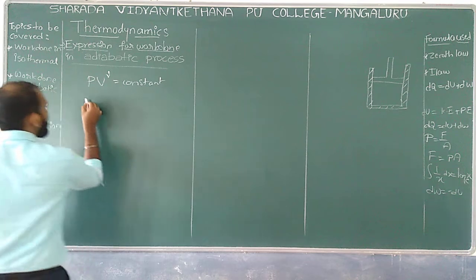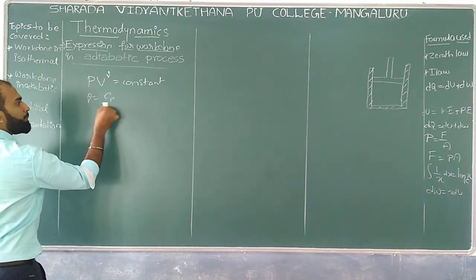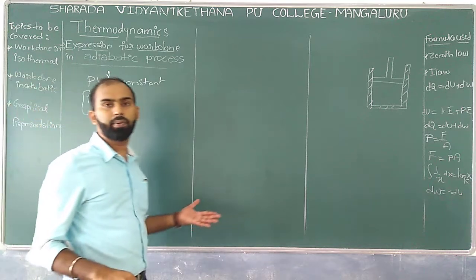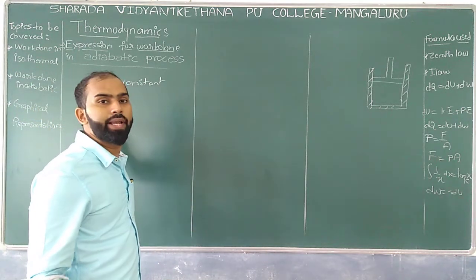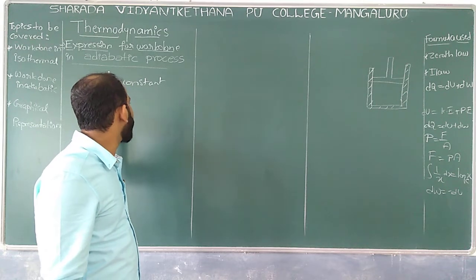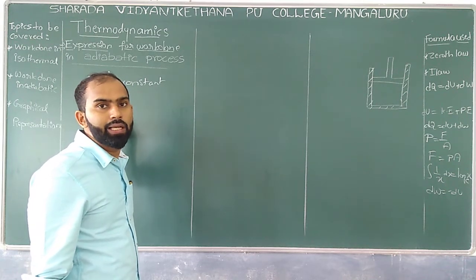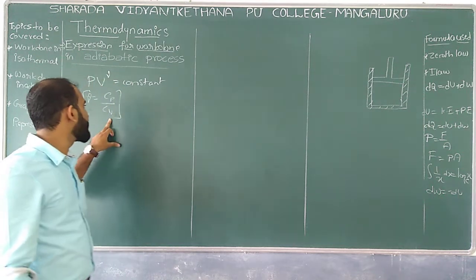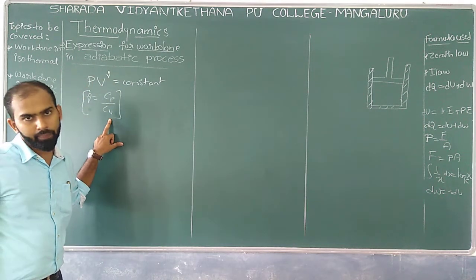Which means gamma is nothing but Cp by Cv. This was the relation we had taken in the previous chapter, where gamma was indicated by the specific heat ratio, that is Cp by Cv. Cp in the sense what? Specific heat capacity at constant pressure and Cv the specific heat capacity at constant volume.